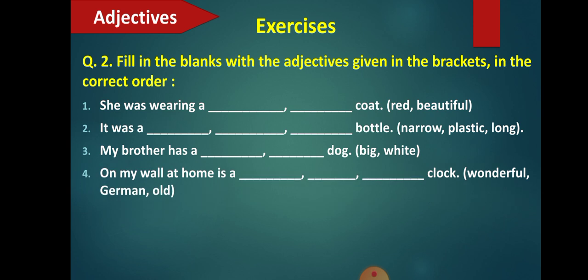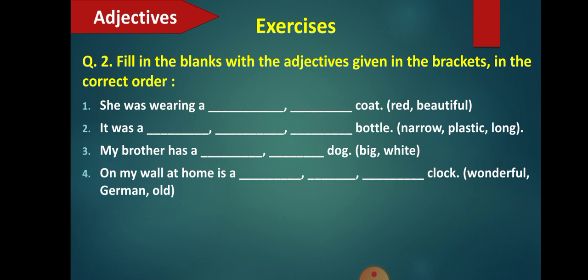Fine. Next one. On my wall at home is a dash dash dash clock. The adjectives given here are wonderful, German, and old. Wonderful is your opinion. German tells you about the origin of the clock, where it originated, in Germany. And old tells you about the age.